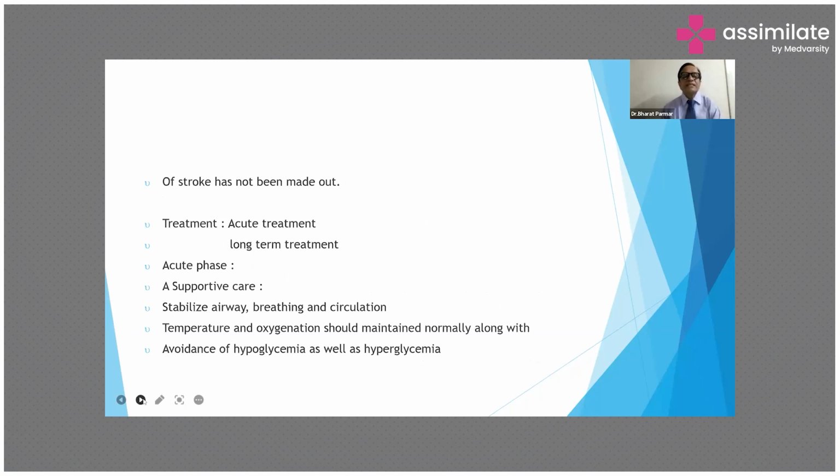And the treatment in case of stroke includes acute treatment and long-term treatment. In the acute phase, there is supportive care: stabilize airway, breathing, and circulation. Temperature and oxygenation should be maintained normally, along with avoidance of hypoglycemia and hyperglycemia.